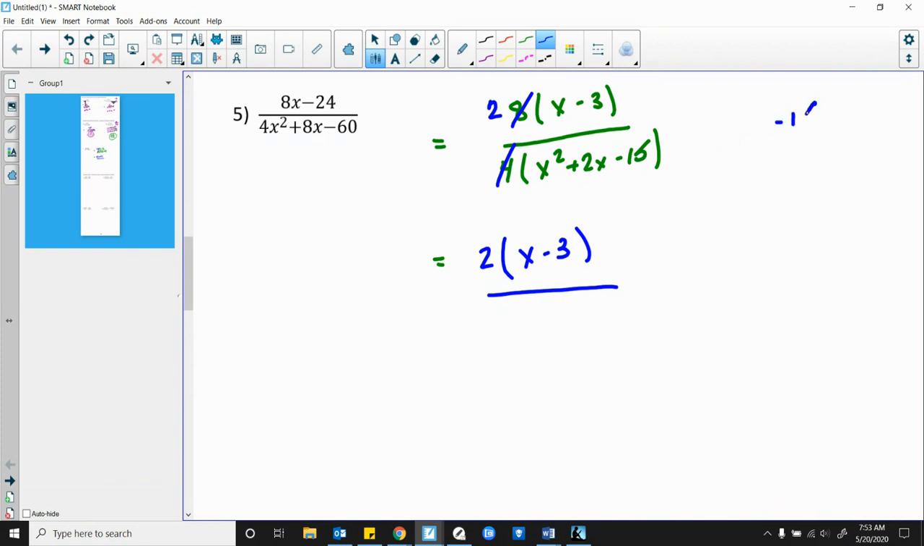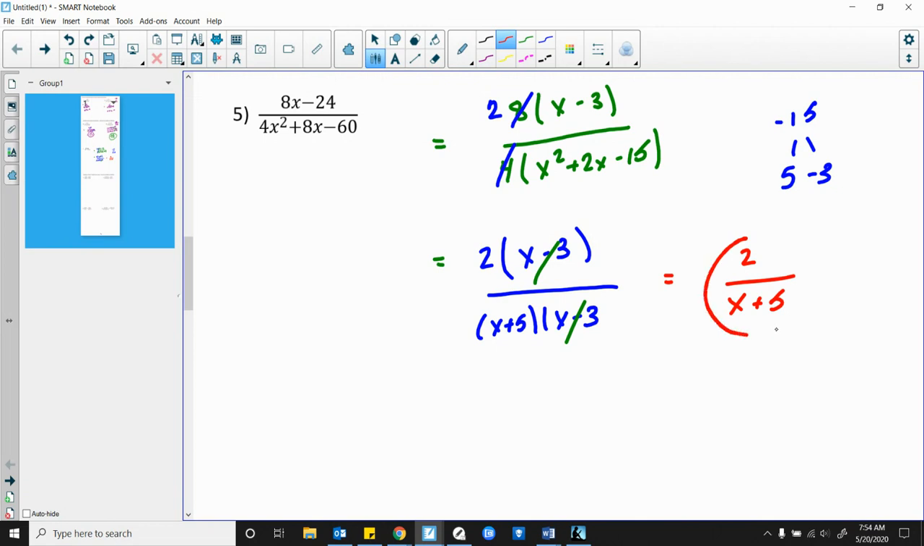What multiplies to get me negative 15 that adds to get me 2? It's going to be 5 and negative 3. So I'm going to have x plus 5, x minus 3. My x minus 3 and my x minus 3 cancel, and I'm left with just a 2 over x plus 5. So that would be our next one.